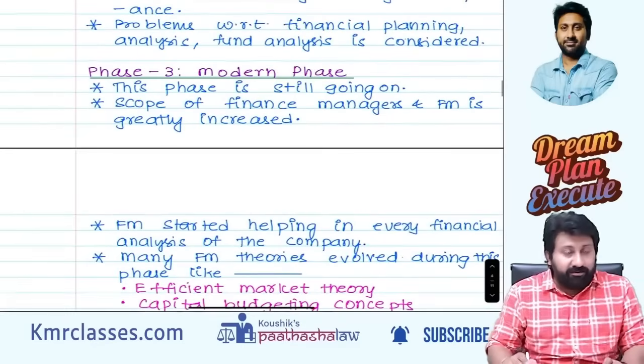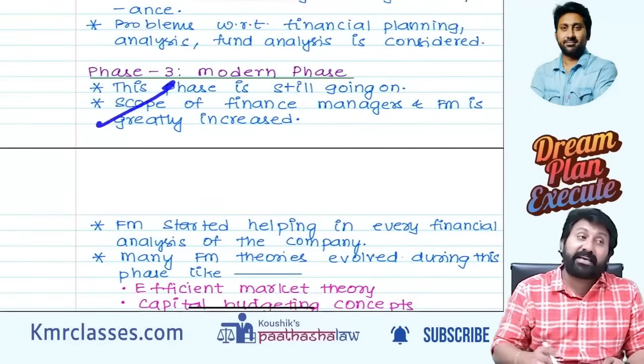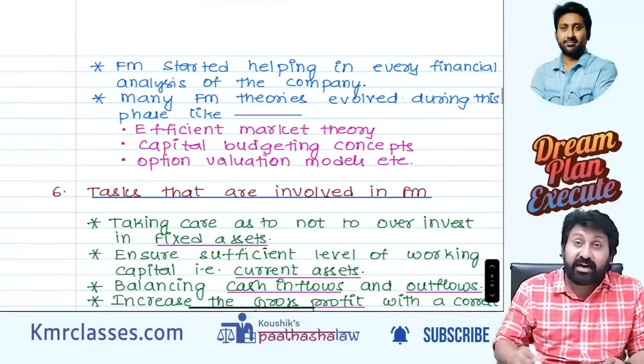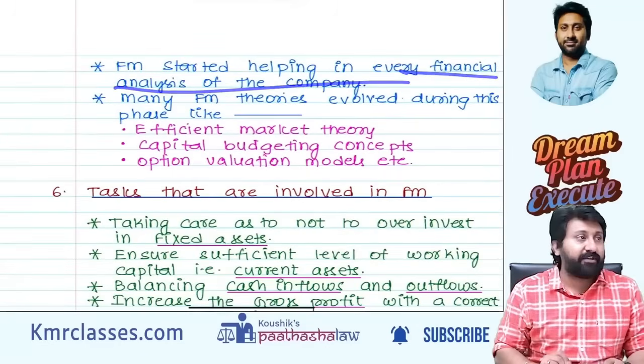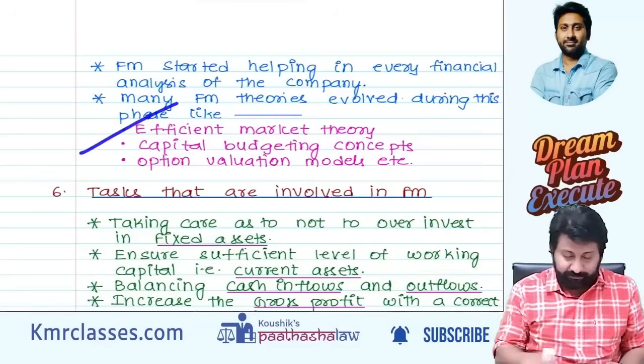So the modern phase is still going on. The scope of finance managers and financial management has greatly increased during this phase. It started helping every financial analysis of a company. Examples: efficient market theory, capital budgeting and options valuation.